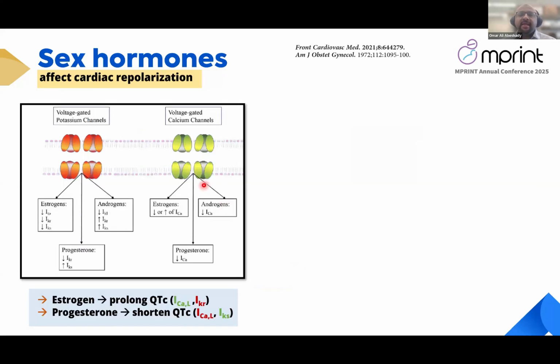As I mentioned, sex hormones affect ion channels, specifically voltage-gated potassium channels and voltage-gated calcium channels. Estrogen is known from patch clamping studies and also clinical studies to prolong QTc interval by enhancing the L-type calcium channel and inhibiting IKr. In contrast, progesterone shortens QTc interval by inhibiting the L-type calcium channel and enhancing the IKs potassium channel.